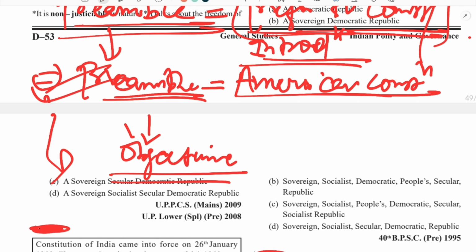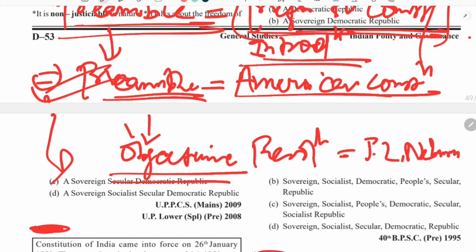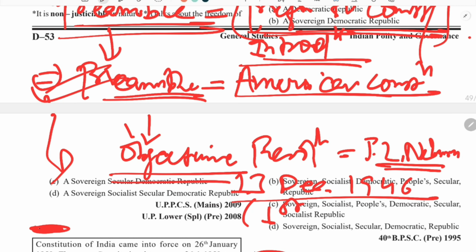So the practice was adopted from the American constitution, but what would be the content of that preamble was based on the objective resolution, which was moved by Jawaharlal Nehru, the then Prime Minister of India, on 13th of December 1946. This was the first session of our Constituent Assembly.